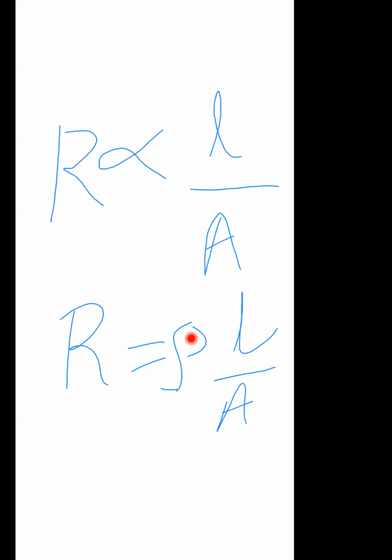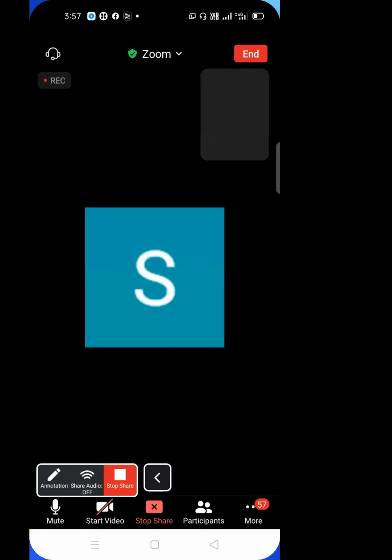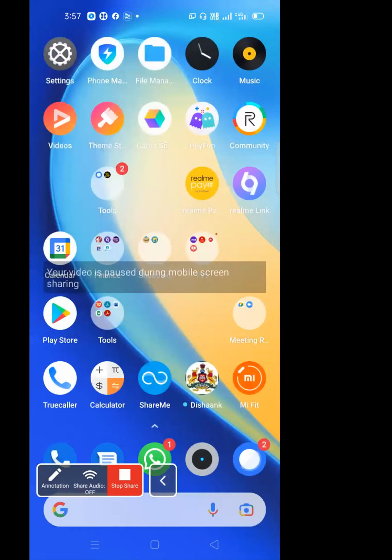So first, R is directly proportional to L. Second one, R is inversely proportional to the cross sectional area. Rho is the specific resistance. So all four laws, whatever they are, we are going to discuss here now. Those four laws in the PPT we will discuss. This is the first one, it is over now.